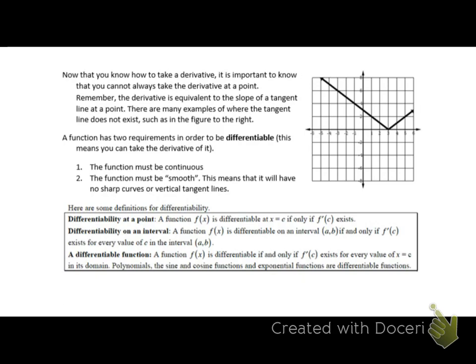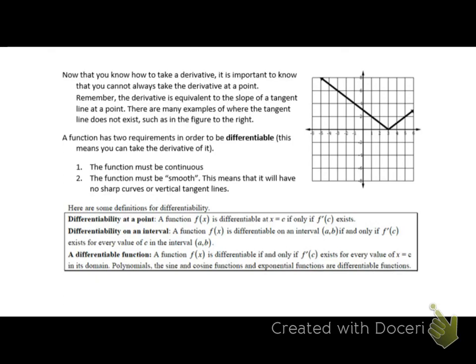The first one is that the function must be continuous, okay? Which is why we spent so much time talking about continuity. It has to be continuous. If it's not continuous, then it's not differentiable at that particular location. That's not to say you can't take the derivative everywhere else. It just means that at that particular spot where it's not continuous, it is also not differentiable. The second requirement is that the function must be smooth, and this is a technical term, right?